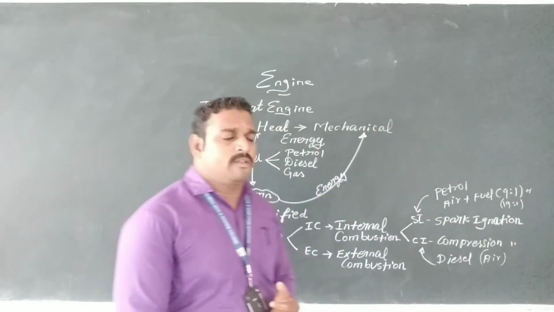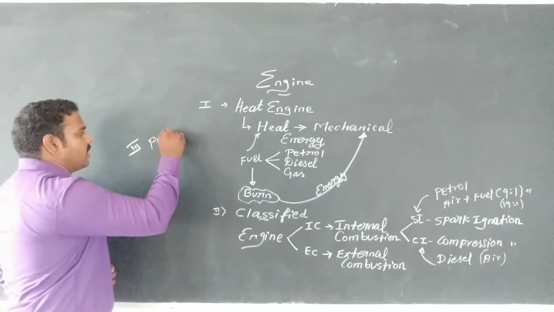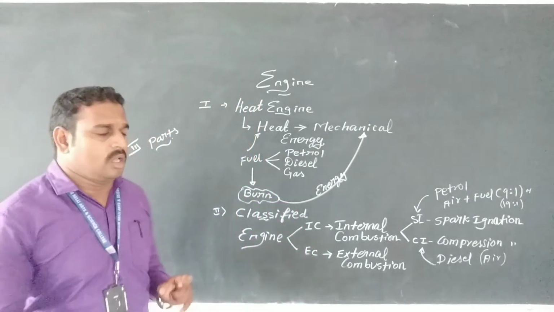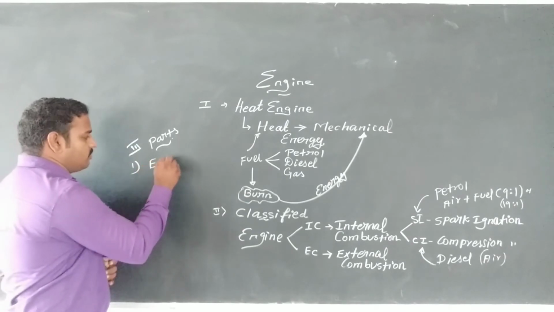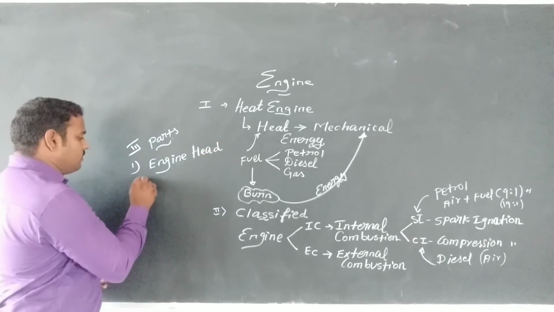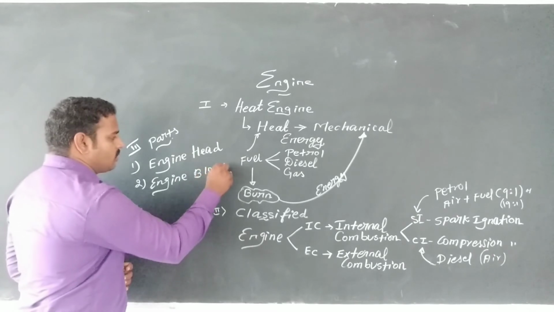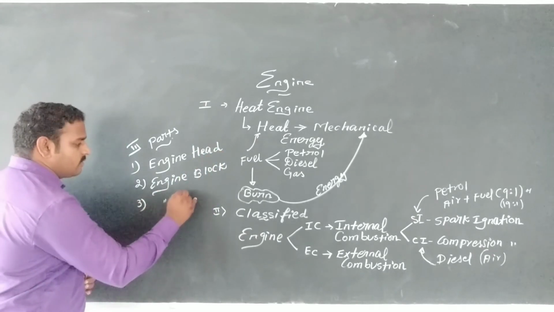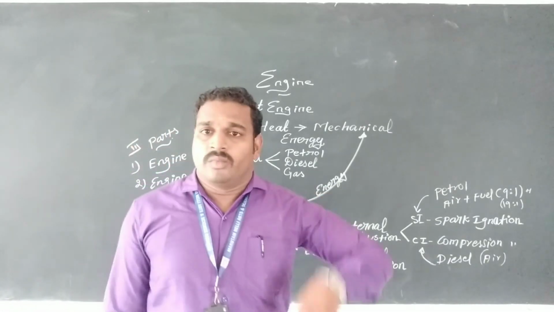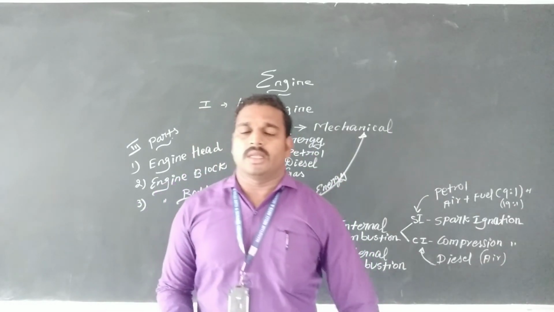Okay, next topic, the third one: parts of the engine. What are the parts? Basically three types. One is the engine head, the second one is the engine block, and the third one is the engine bottom. They are classified into three types: engine head, engine block, and engine bottom.